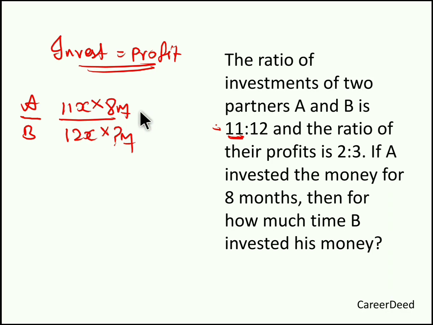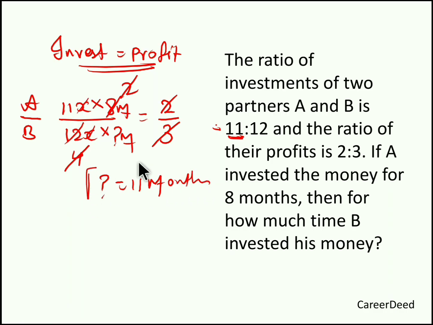So based on this investment, we can divide the total profit in the ratio 2:3. Now it's so simple, when you cross multiply you will get the answer. 3 and 12, x and x cancel, so 3 and 12 for 4 times, and 2 and 2 cancel. So question mark equals 11. So for 11 months B utilized his money in the business.